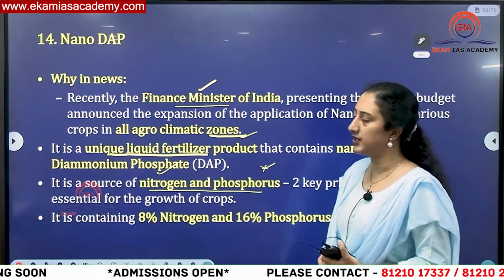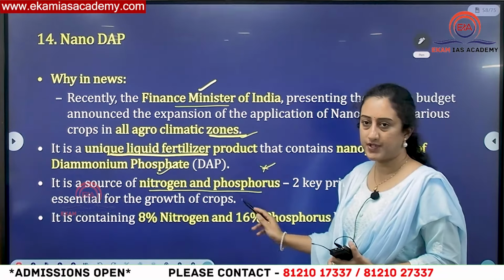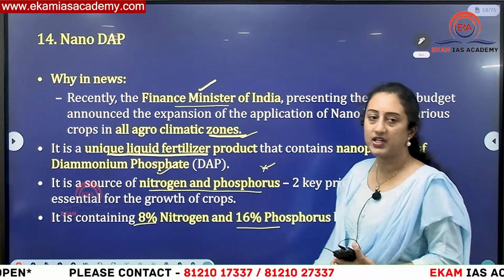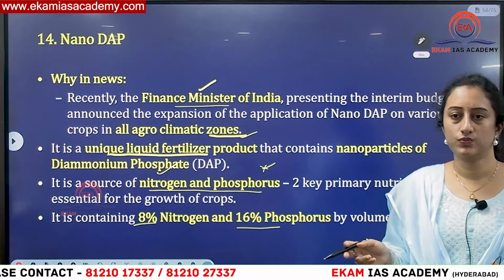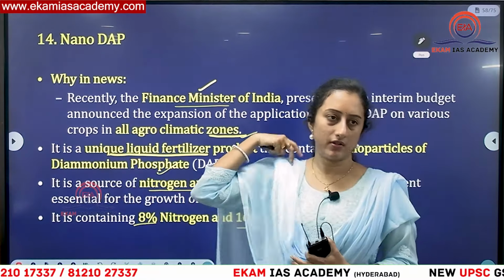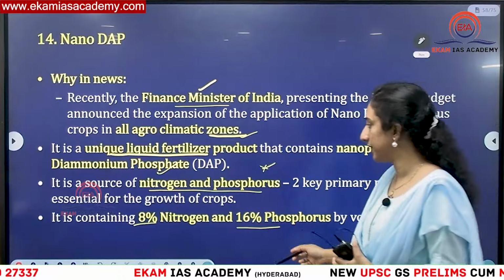These are the two key things they can ask you, or they can change these two things, nitrogen and phosphorus, you have to remember. It contains 8% nitrogen and 16% phosphorus. This can be asked, the ratio 1:2, or they can change the numbers also. Nitrogen is 1 in ratio and phosphorus is 2 times. This is what you have to keep in mind.